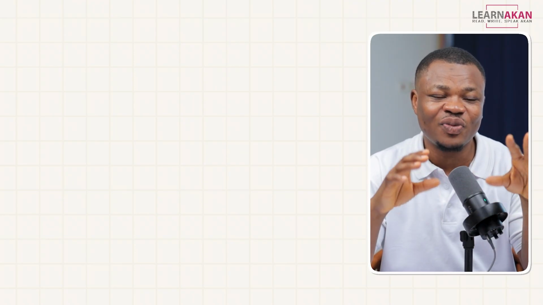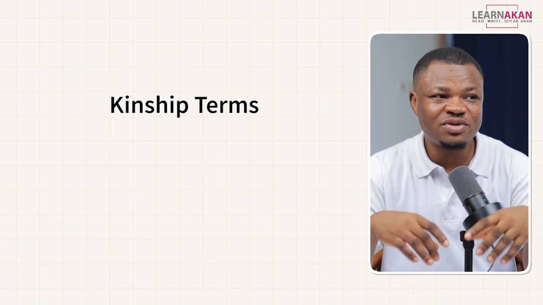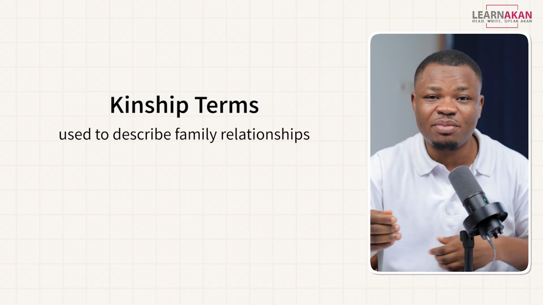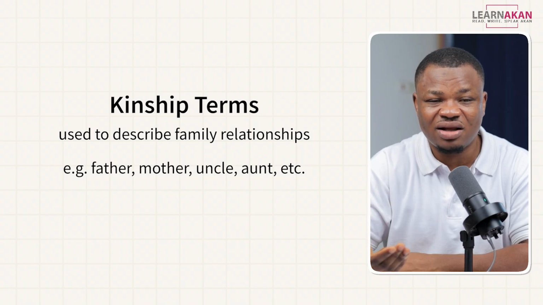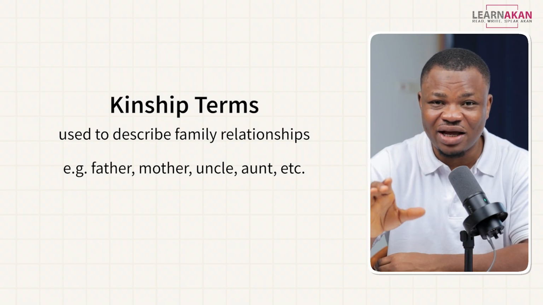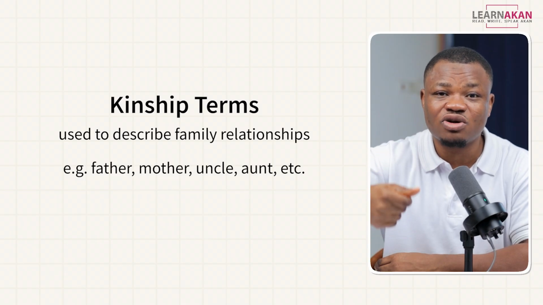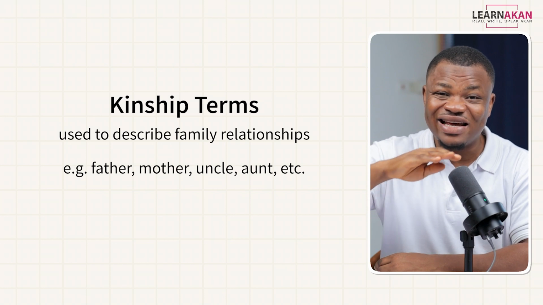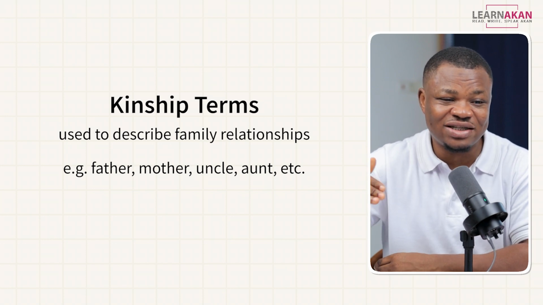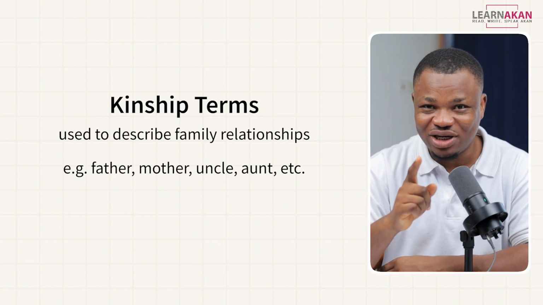So today we are continuing and we are looking at how to form the plurals of chi kinship terms. Kinship terms are terms that we use to describe family relationships. So words like father, mother, uncle, auntie, and all that. So in this lesson, we are going to learn how to form the plurals of such words in chi. Now, this is by far the easiest category of nouns in terms of plural formation. And you're going to understand why I say this shortly.